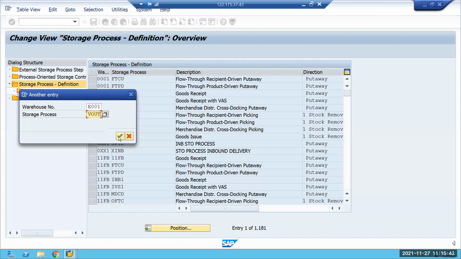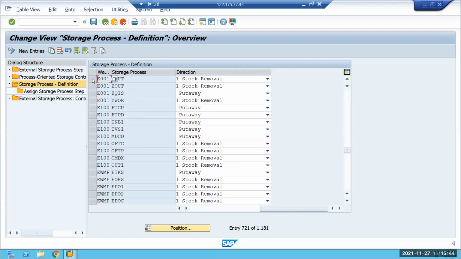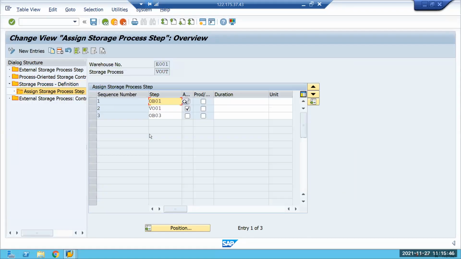Consolidation group means almost the meaning of customer, right? Correct. Customer, something like that. So, based on ship to party and customer, priority quantity.